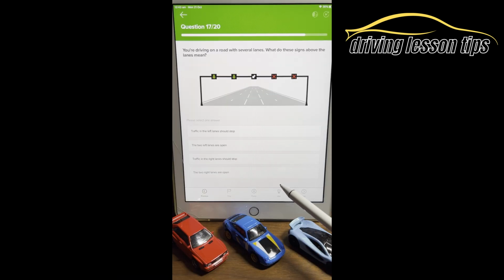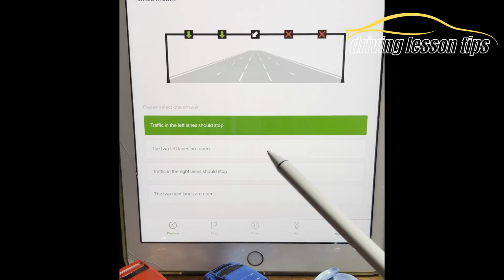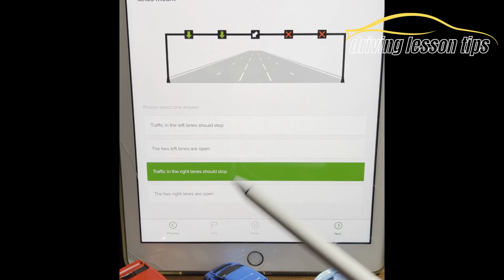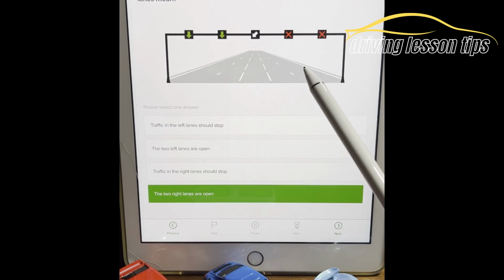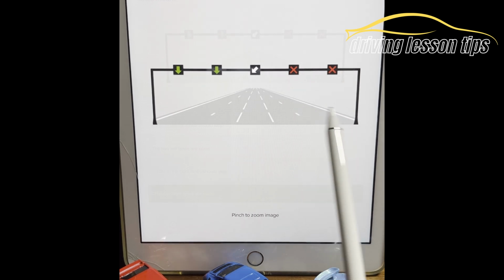Question 17. You're driving on a road with several lanes. What do the signs above the lanes mean? Traffic in the left lanes should stop. The two left lanes are open. Traffic in the right lane should stop. The two right lanes are open. So let's look at this. The two right lanes, basically we've got two X's above, which means do not use these lanes. You cannot use those lanes. You need to get out of them.